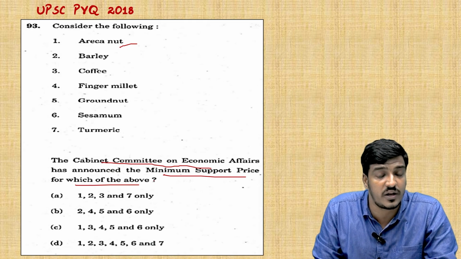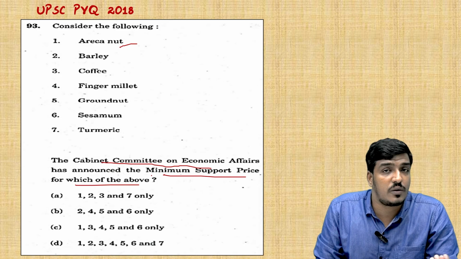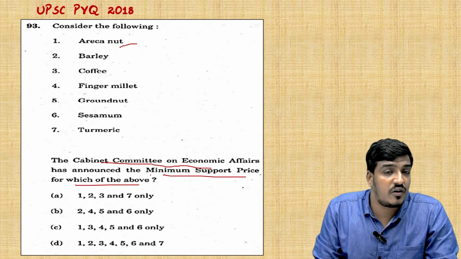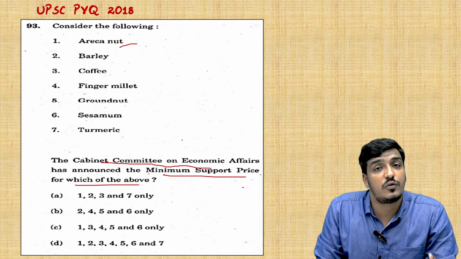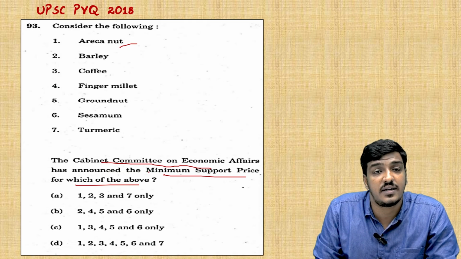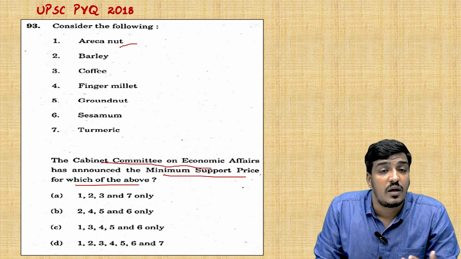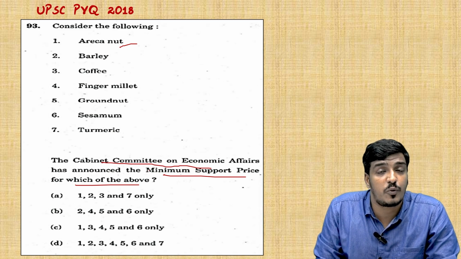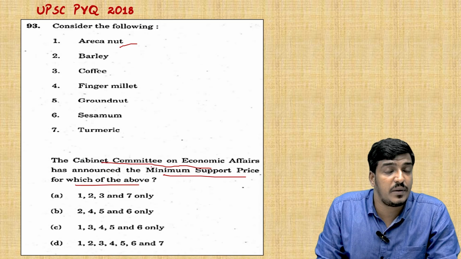for the agricultural products, and they have a certain list of products which involves millets, oil crops as well as other commercial crops, and it involves 4 commercial crops, I think, and we have to identify and take a note of all the MSP products which are under this minimum support price. The Cabinet Committee on Economic Affairs has announced this minimum support price based on the recommendation of the Commission on Agricultural Costs and Prices, that is CACP.